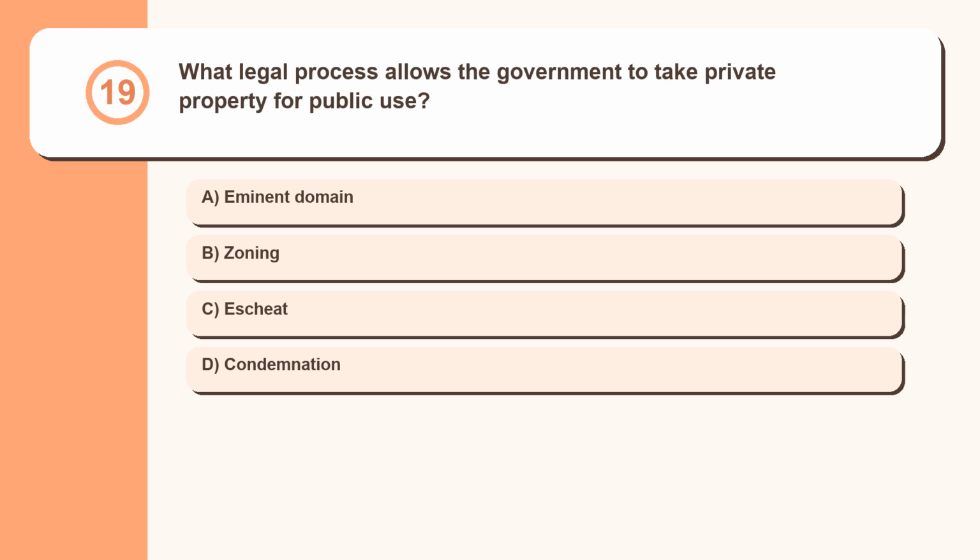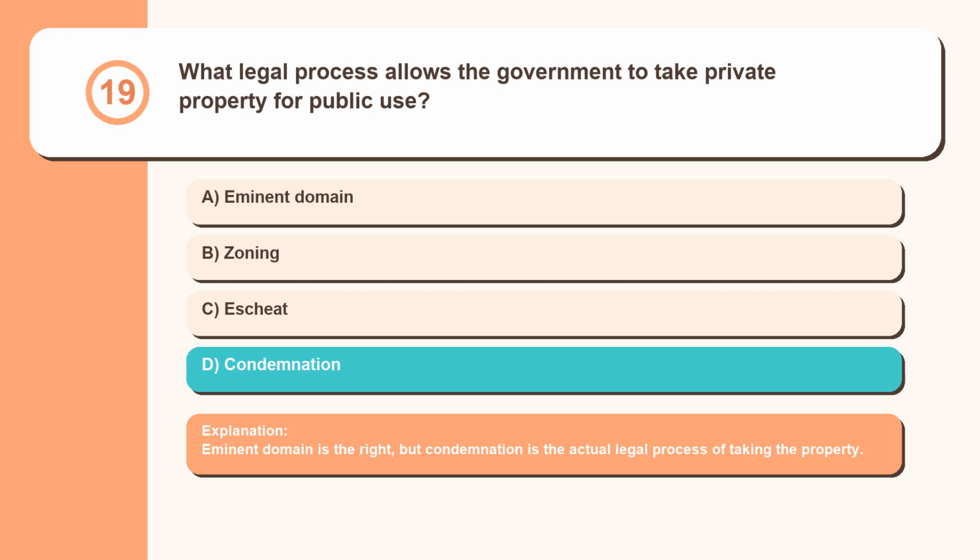Question 19. What legal process allows the government to take private property for public use? Eminent domain, zoning, escheat, condemnation. Eminent domain is the right, but condemnation is the actual legal process of taking the property.